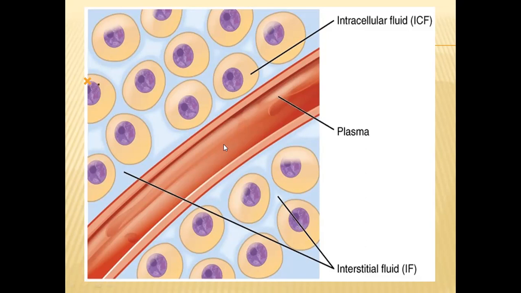So all these transport mechanisms, all these transfer mechanisms will follow some gradient rules, like all the materials will travel from a high concentration gradient to a low concentration gradient. So like this, different types of mechanisms will be there in the transfer of materials from blood to tissue fluid, from tissue fluid to cytoplasm.